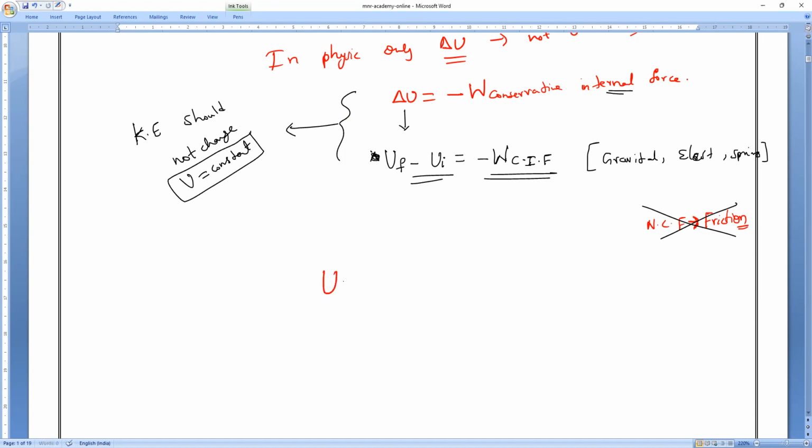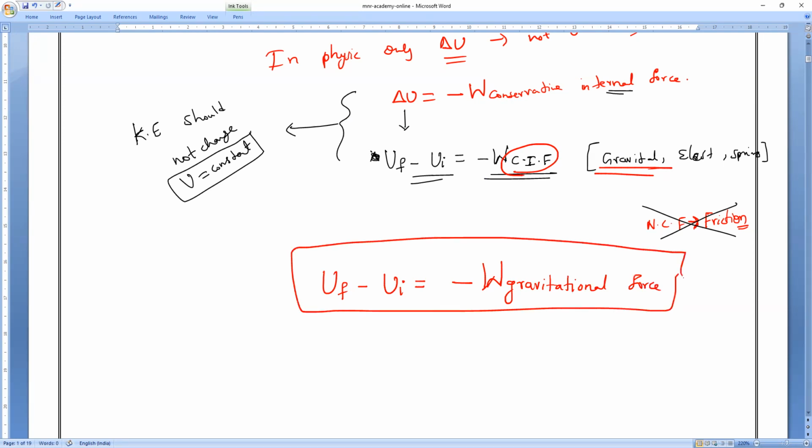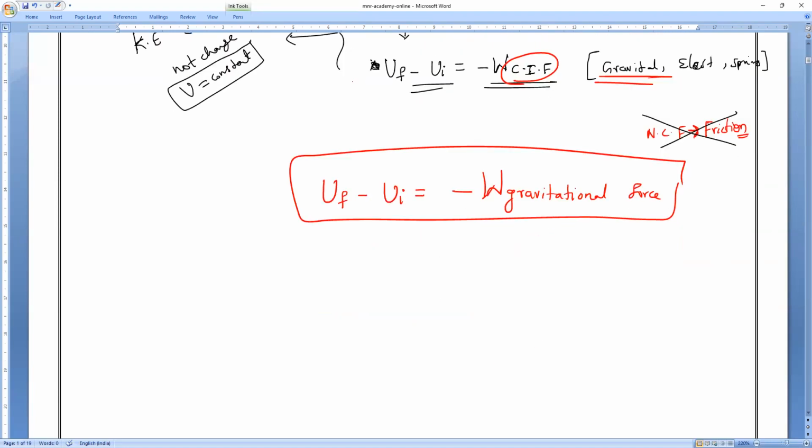So what is gravitational potential energy? Final potential energy minus initial potential energy equals minus the work done by conservative internal forces. What is that force? Conservative force, which we call the gravitational force. So this is the formula for gravitational potential energy. If you take any kind of configuration, minimum 2 bodies, 3 bodies, 4, 5, 6, 10 body configuration, it doesn't matter. Always this is the formula for gravitational potential energy.